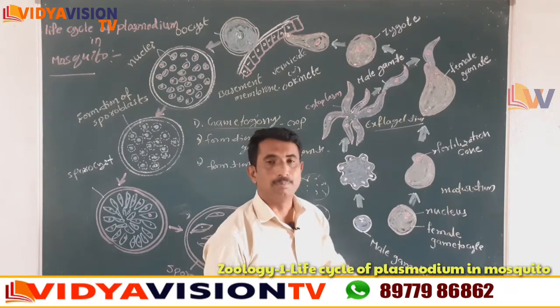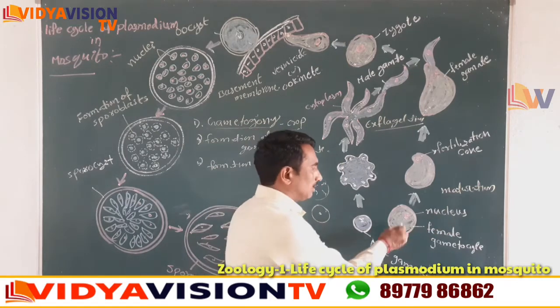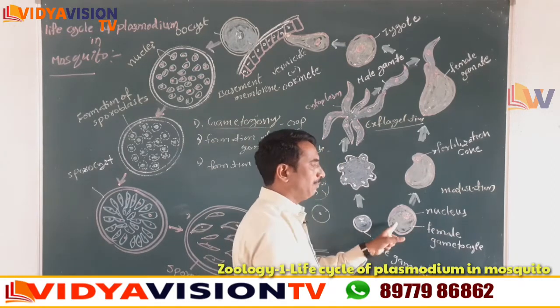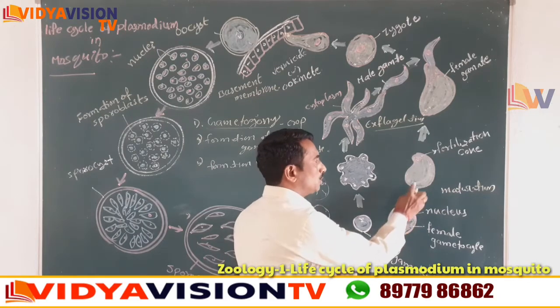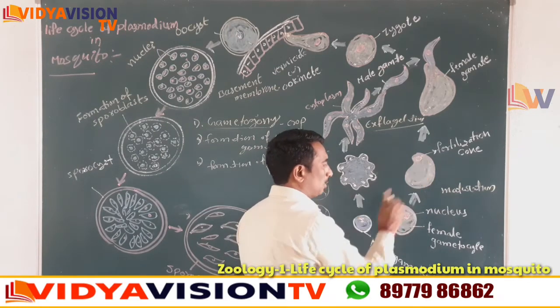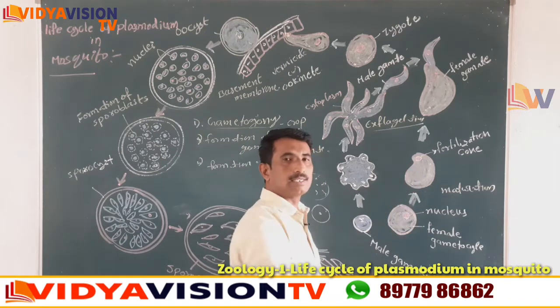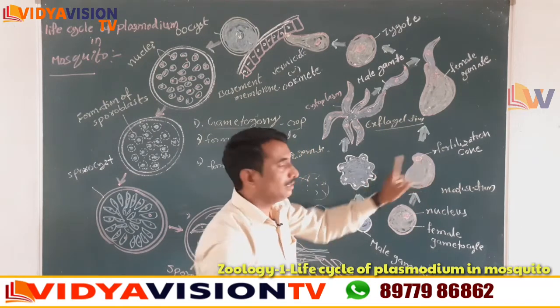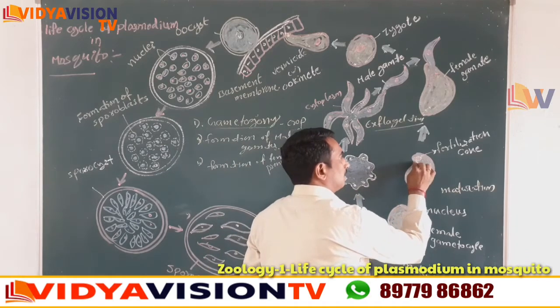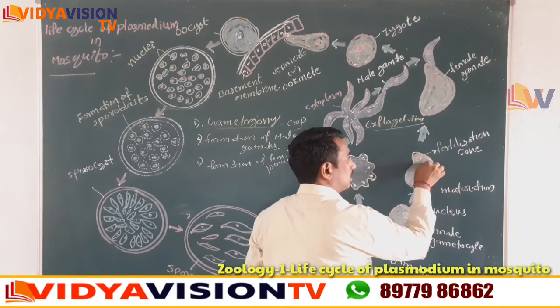Here children, the nucleus of the female gametocyte moves to the peripheral side. You observe children, the nucleus was central, and now it has moved to the peripheral side. At this point, a projection-like structure of cytoplasm is formed.